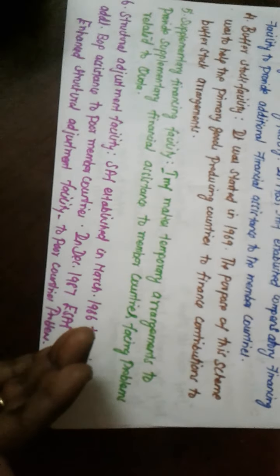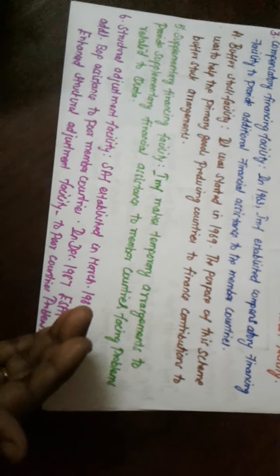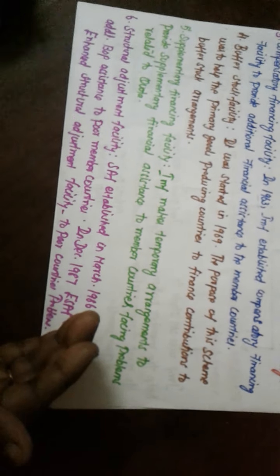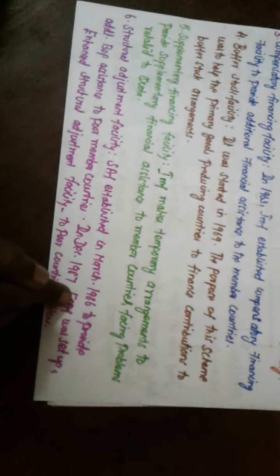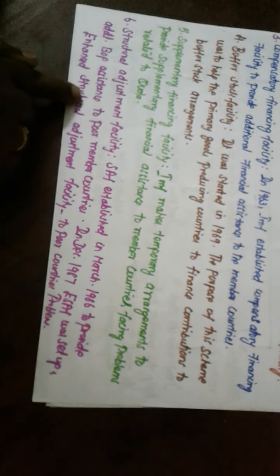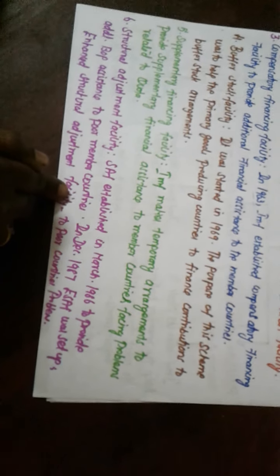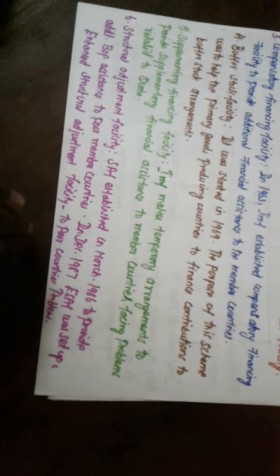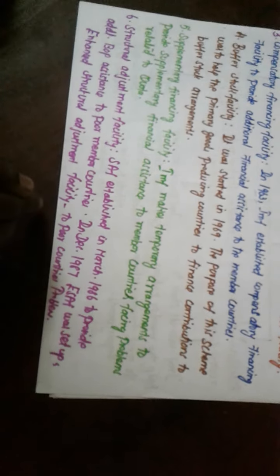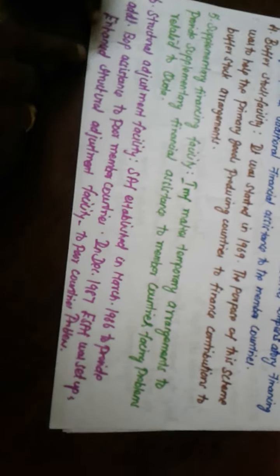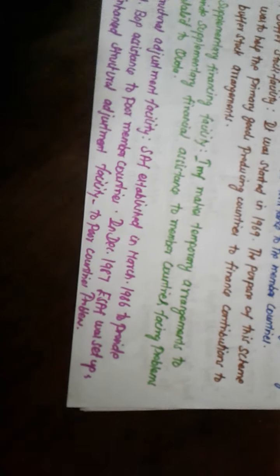Next one, SAF. It is a very important thing. In Part B it carries 2 marks. Separate concept: write a short note on SAF. Structural Adjustment Facility was established in March 1986 to provide additional balance of payments support for the poor member countries. Poor member countries we can call LDCs, less developed countries, or UDCs, underdeveloped countries. In December 1987, ESAF, Enhanced Structural Adjustment Facility, was also set up, especially to solve the disequilibrium in the balance of payments for the member countries. Clear?